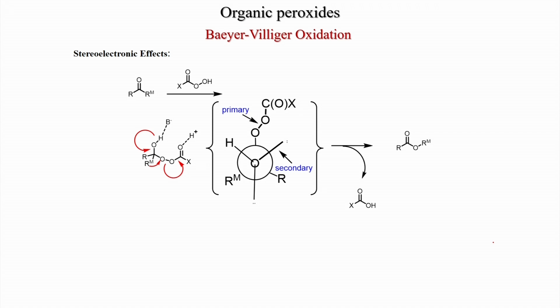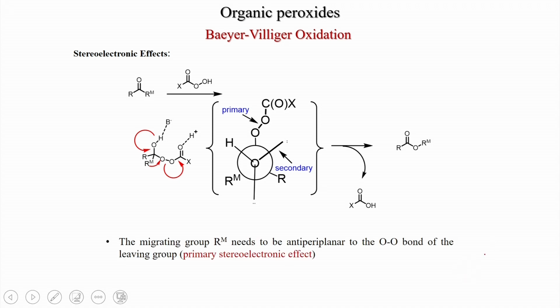This is also what we just told. So, the anti-periplanar orientation is very important. The migrating group and the O-O bond should be anti-periplanar to each other, and this is the primary stereoelectronic effect. So, here if you see, this is the ketone, where Rm is the migrating group, and if you treat it with this peroxy acid, then you get this intermediate, the peroxy hemiacetal intermediate, and here this rearrangement happens. So, this becomes a carbonyl, and this attacks the oxygen, and this leaves.